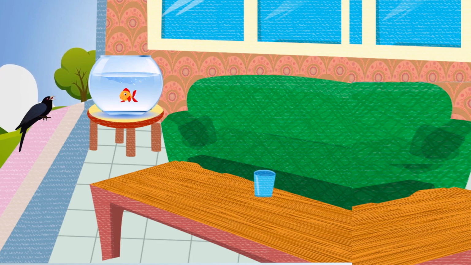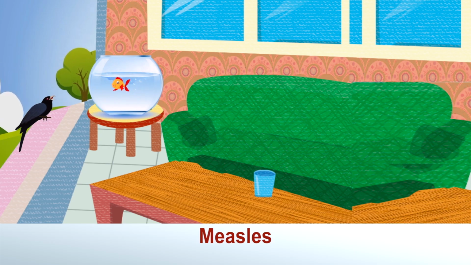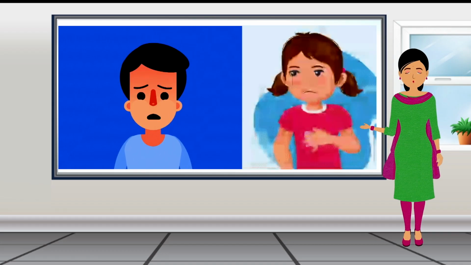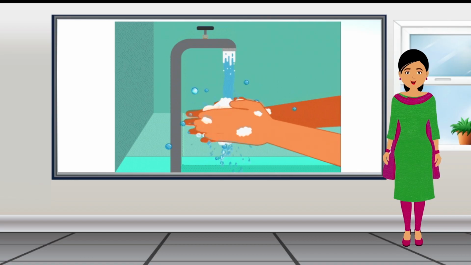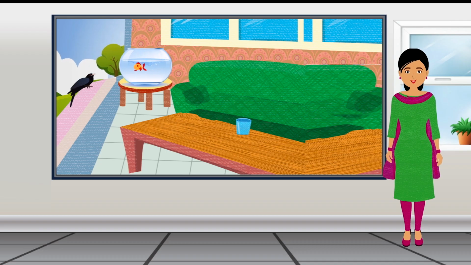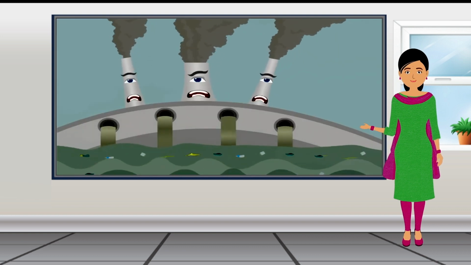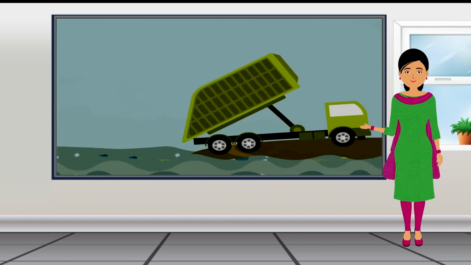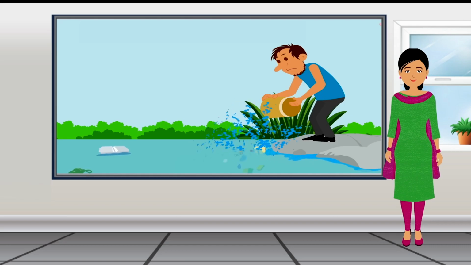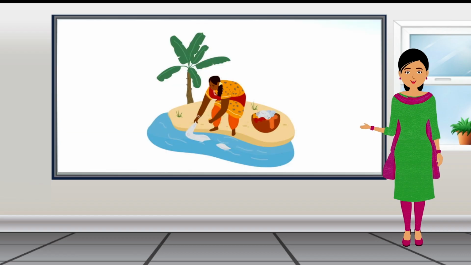Germs in the air can cause diseases like the common cold, TB, tuberculosis, measles, and even corona. To protect ourselves from these diseases, it is necessary that we wash our hands, use masks, and use sanitizer. Finny shares that her relatives living in lakes, ponds, and seas are also facing problems. These water bodies are becoming unfit for them to survive because people are making water dirty by throwing waste from factories, homes, washing, and bathing.